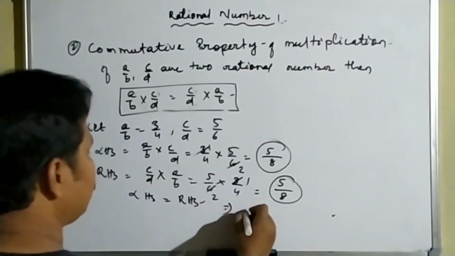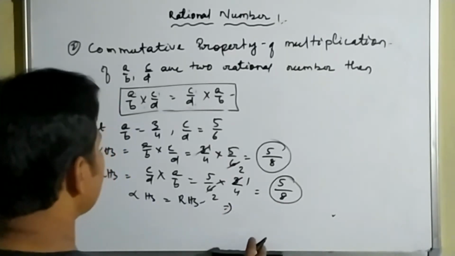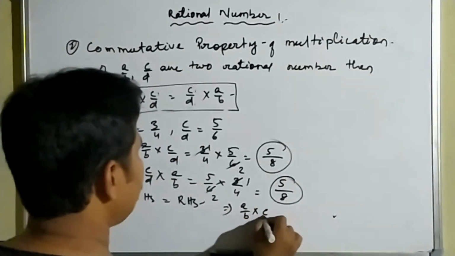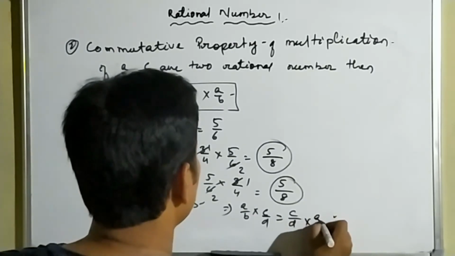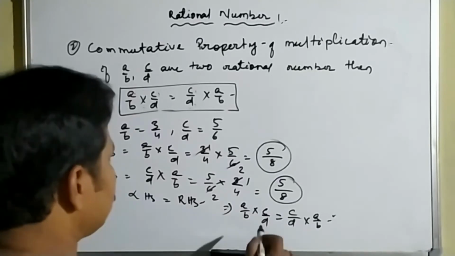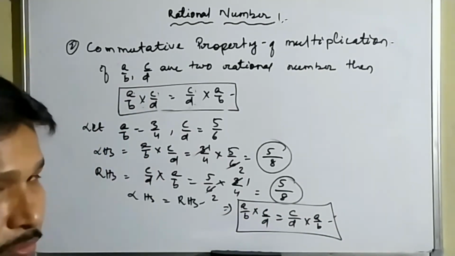This implies that a by b into c by d is equal to c by d into a by b. Okay, so this is verified. Also you can verify by taking other examples.